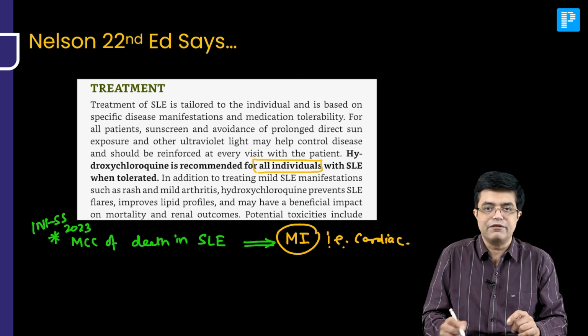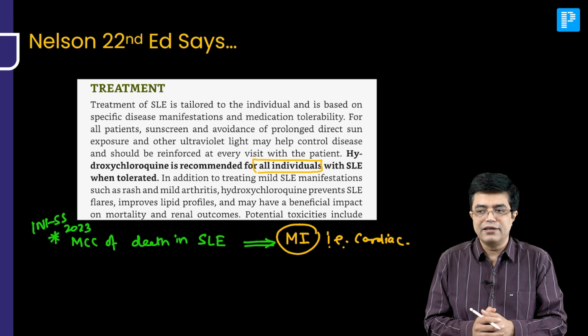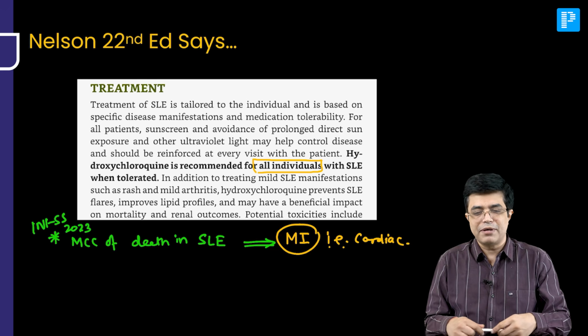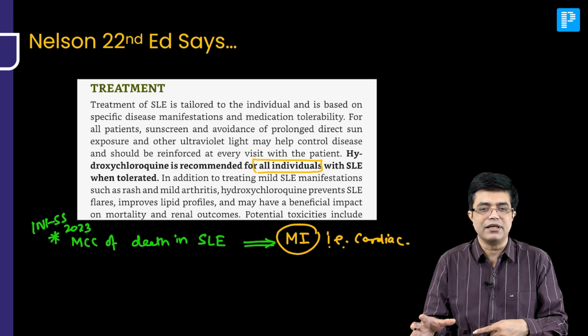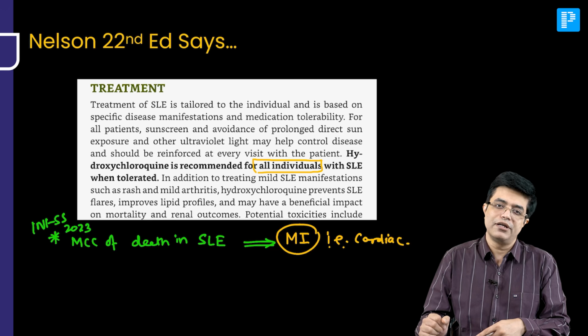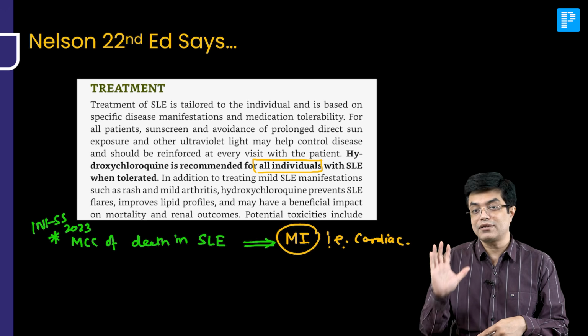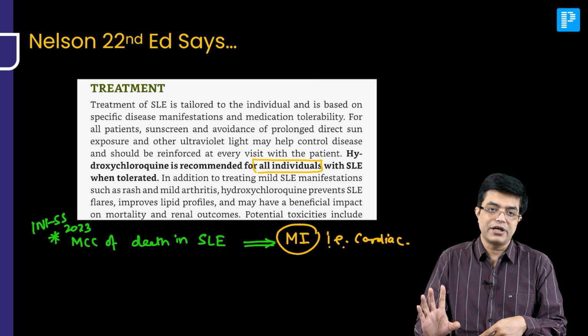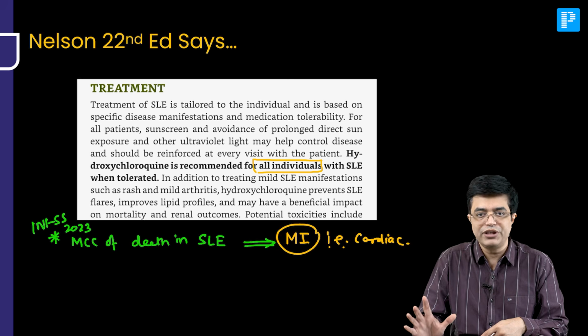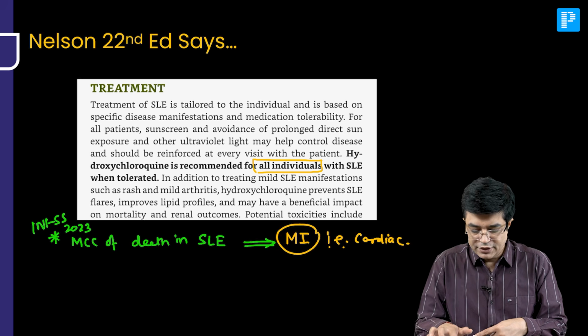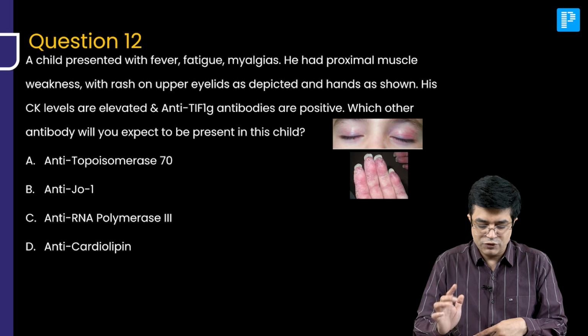Apart from that, you have infections, thrombosis, and with the advancement of MMF and cyclophosphamide based regimes coming in, lupus nephritis is not a common cause of death anymore. Although it is a severe disease, it is not among the top 3 causes of death right now. So these learning points you can add. Moving to question number 12.